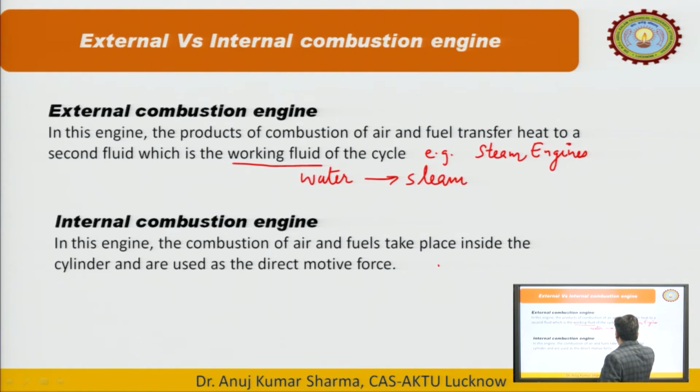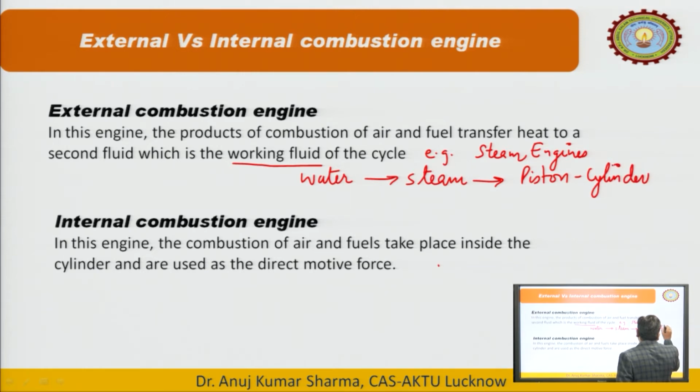Then we use this steam to run the machine, or we can say the engine, where we get the mechanical work. It will go to the piston cylinder assembly, where we supply the high pressure steam to the piston cylinder, and because of that high pressurized steam, it reciprocates the piston inside the cylinder like this.